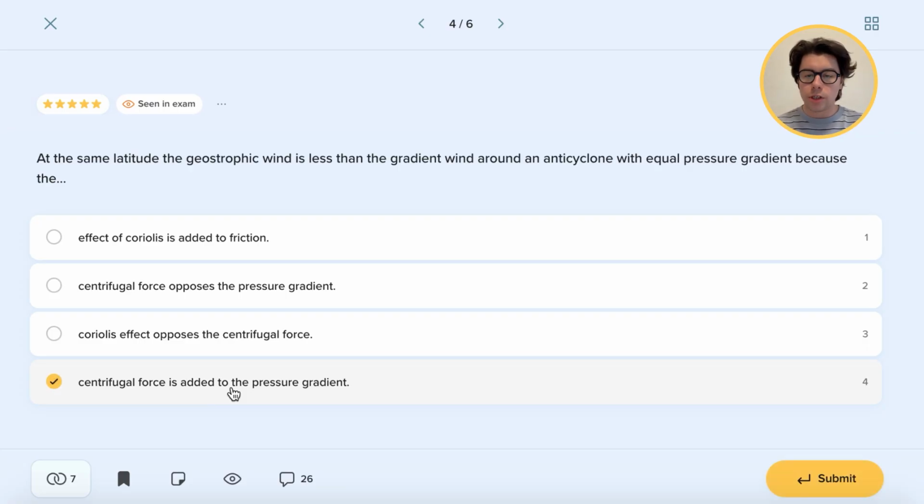It is added to the pressure gradient, because otherwise it would be opposing the pressure gradient force, and it would not be added. It would not increase the wind. It would decrease the wind. Of course, the centrifugal force alongside the pressure gradient force will be opposing the Coriolis force only.